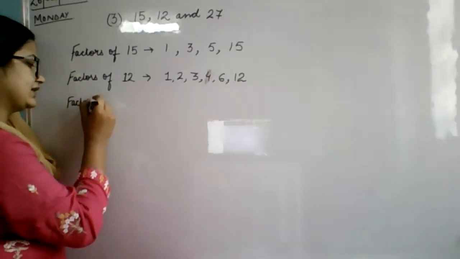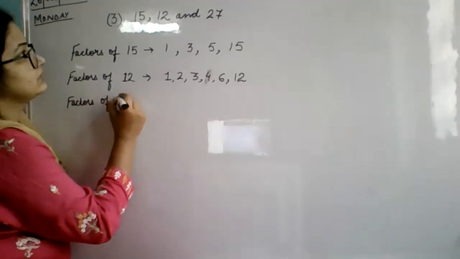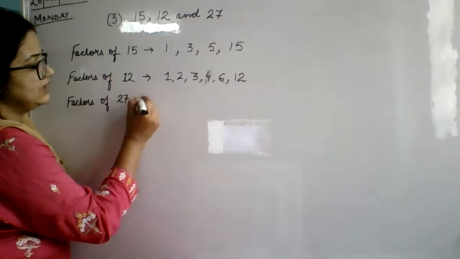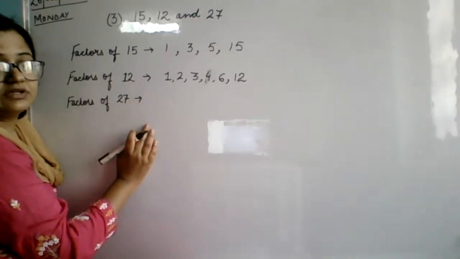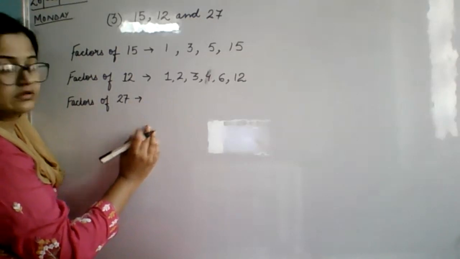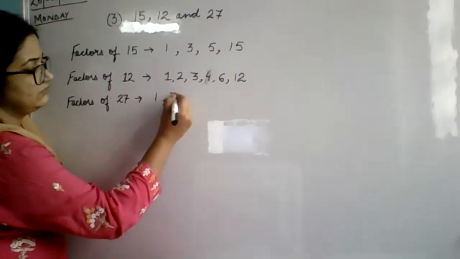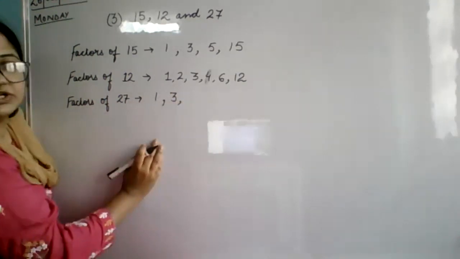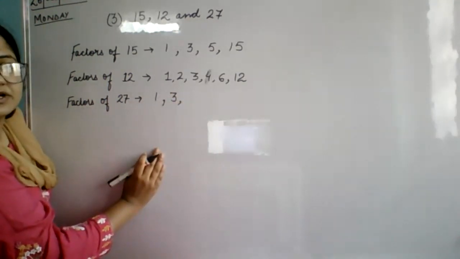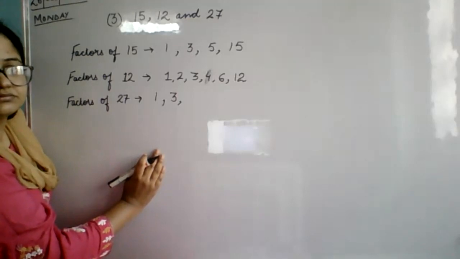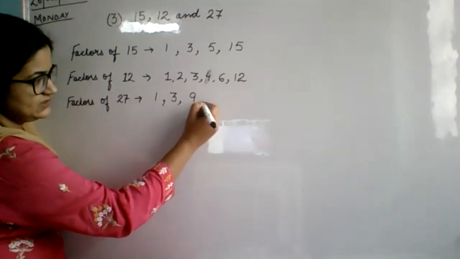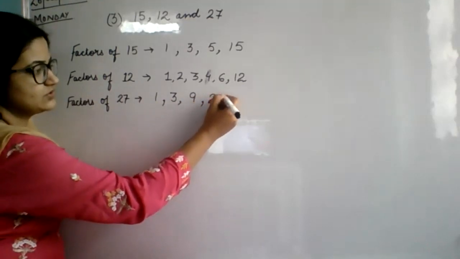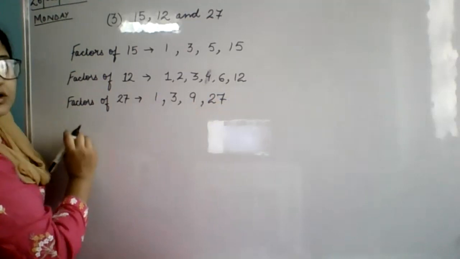Now write down the factors of 27. Let me ask Iram. Iram, tell me the factors of 27. Ma'am, 27 factors are 1, 3, 27. Jayesh, tell me the factors of 27. Ma'am, 1, 3, 9, and 27. Very good, Jayesh.